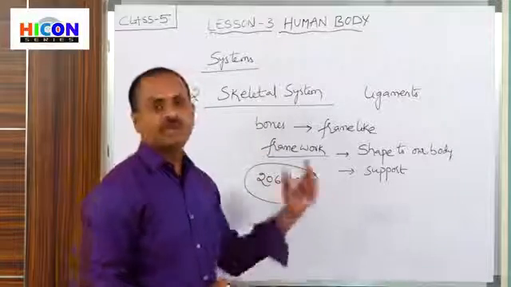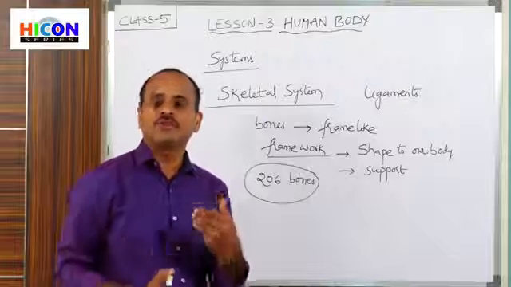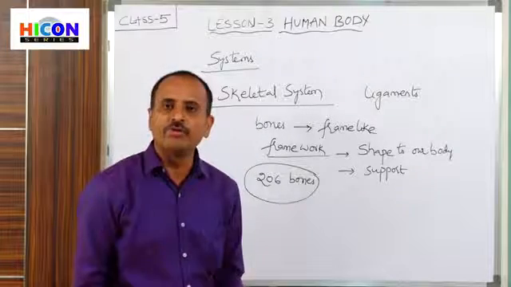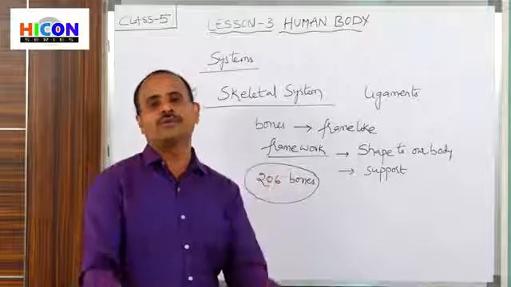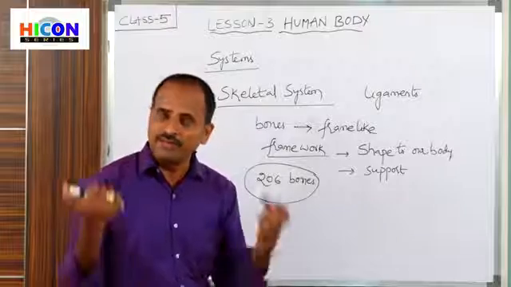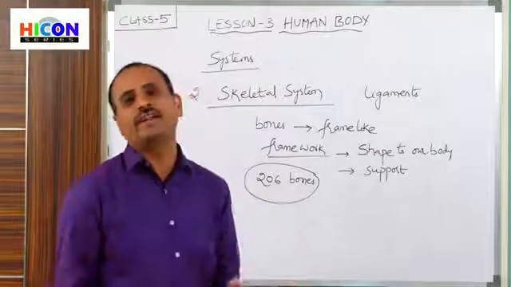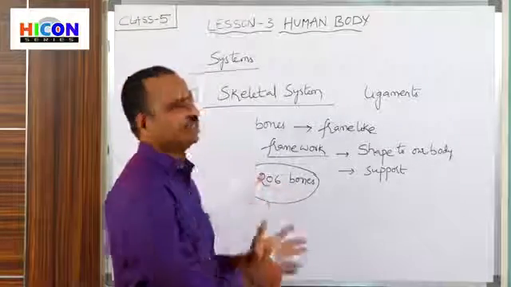Because of these ligaments, we are able to perform different types of actions, and we are able to fold our body parts. We are able to fold our hands and legs, and we are able to move our neck. So this is about the skeletal system.